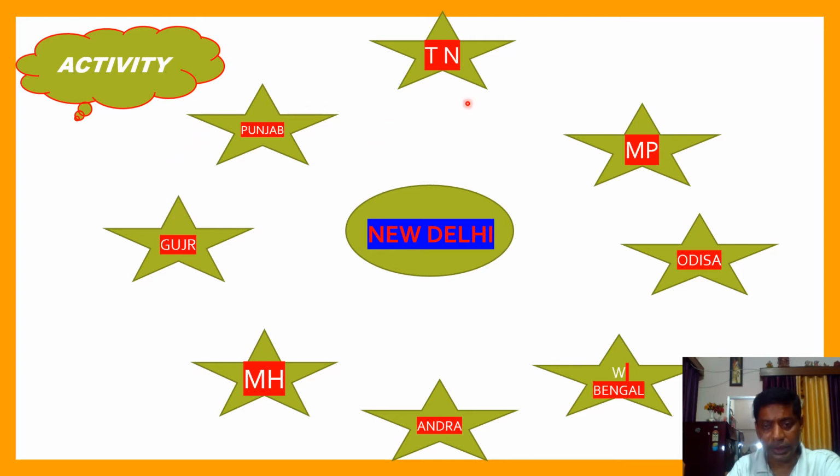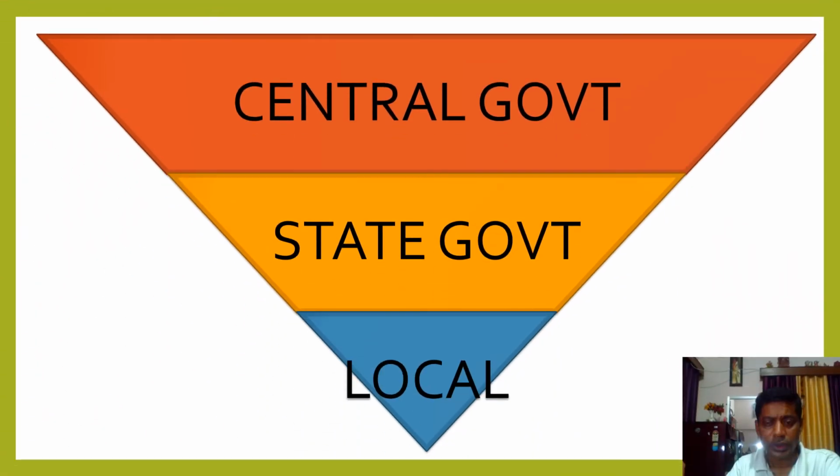You can make 28 stars, and those 28 stars indicate the 28 governments, and they have their own identity as well as their own power and tax system, which I am going to show you. So here you see what is federalism. This slide is the best answer to understand that: two or more than two governments. For example, if the central government is one, state government is two, and local government is three, altogether there are three governments here, so more than two. This is called federalism.